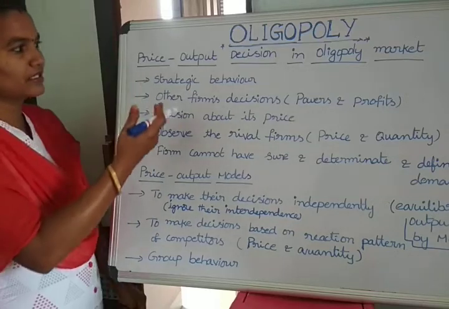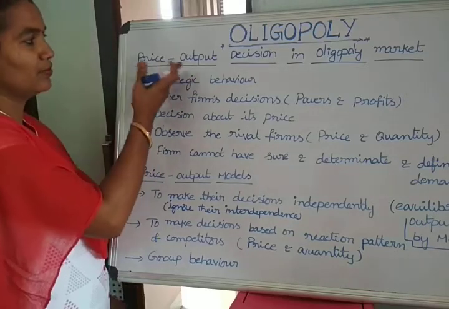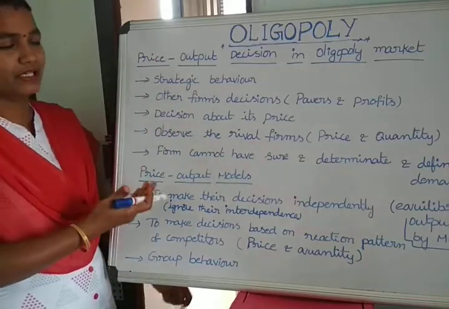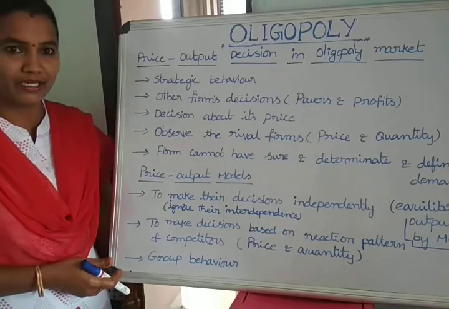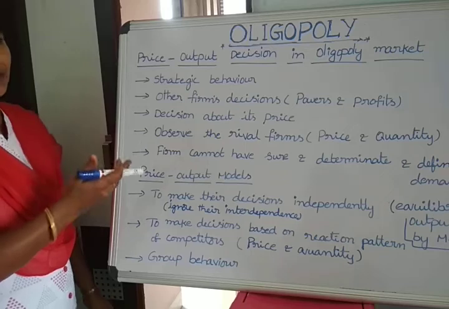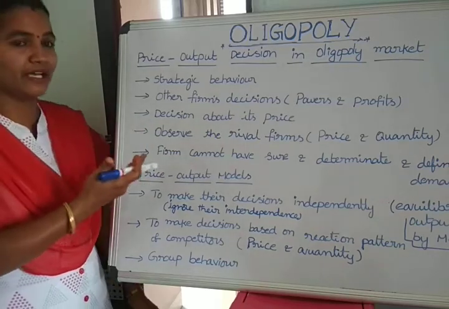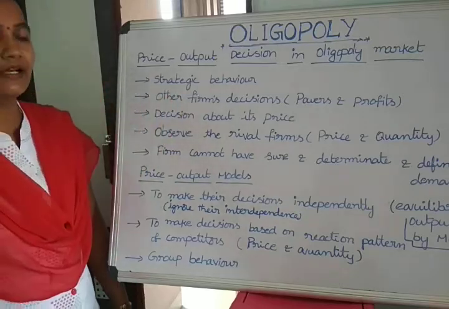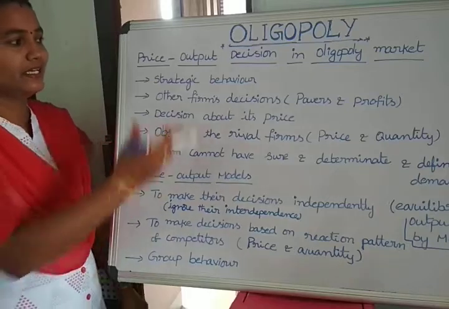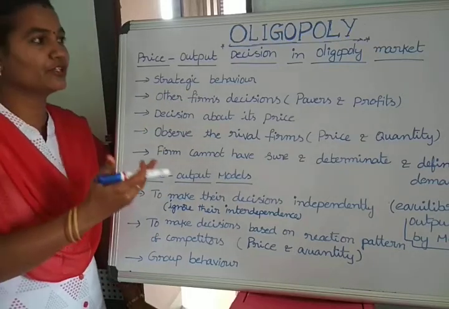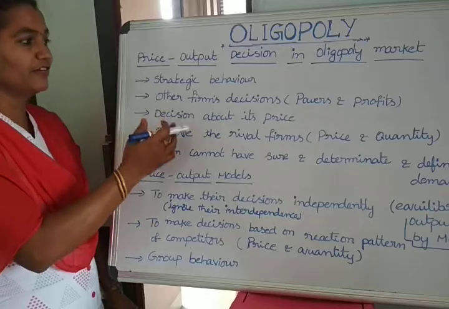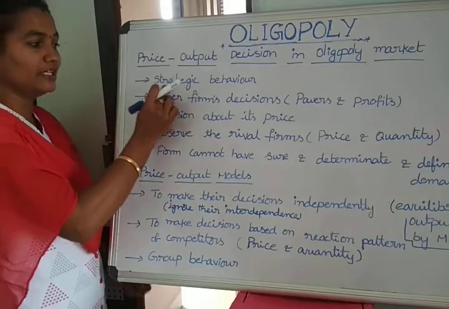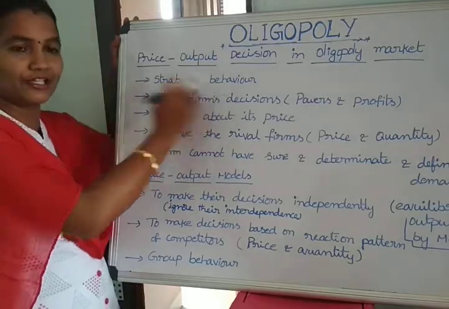Now we are going to discuss how they take decisions about price and output. We know there are a small number of firms under the oligopoly market, and each and every firm shows strategic behavior when taking decisions about the price and output of the commodity, because each and every firm is observed by its rival firms. So for continuing their production and deciding the price of the commodity, each and every firm follows strategic behavior.